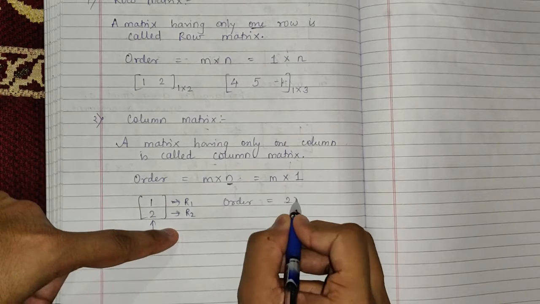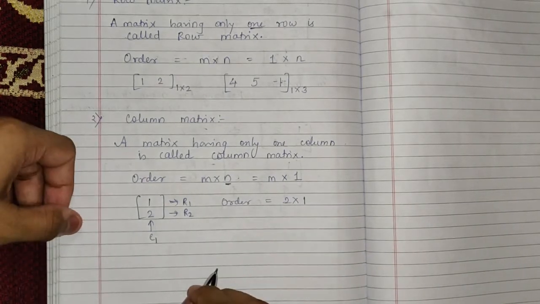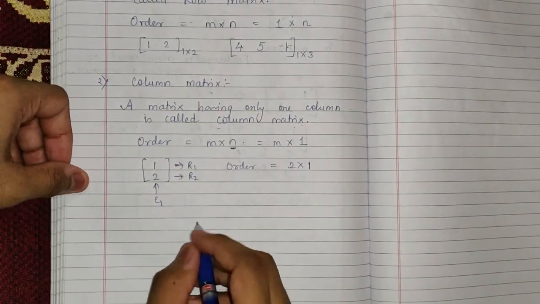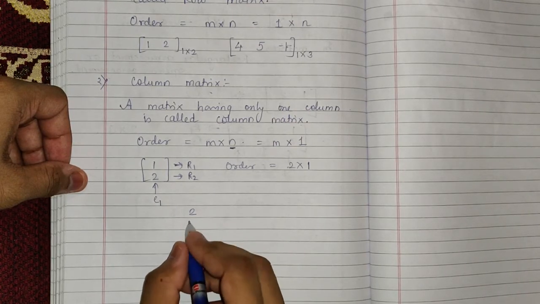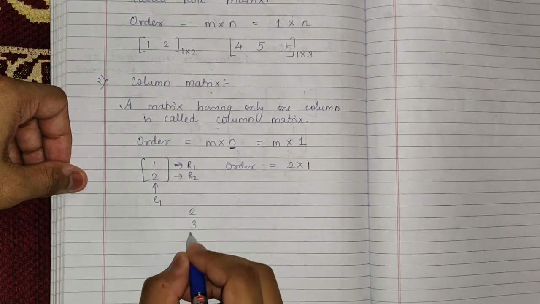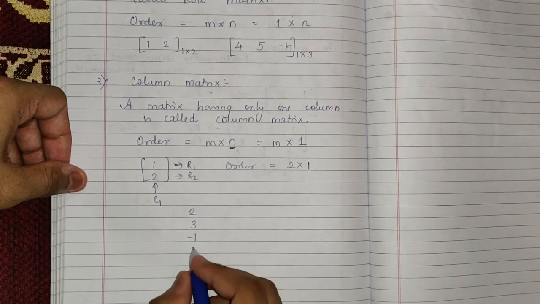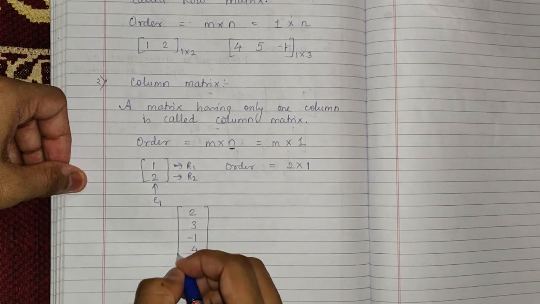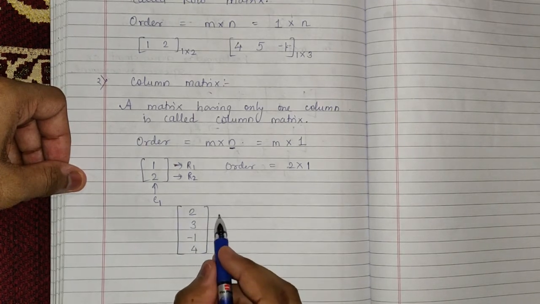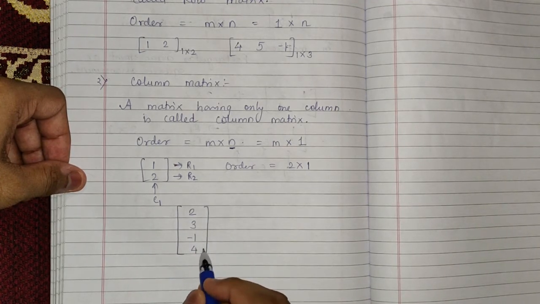So 2 rows and 1 column, right? Also, if you write 2, 3 and -1 and 4. Now as you can see here that we are having 4 rows, 1, 2, 3 and 4.